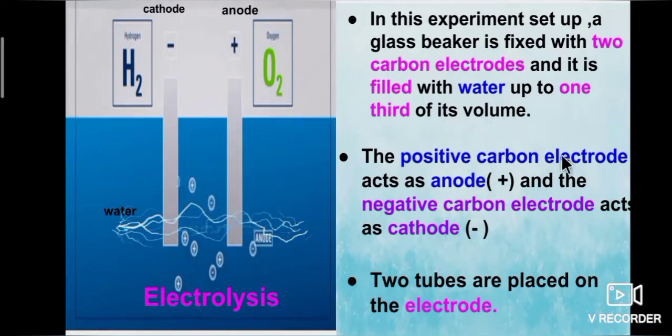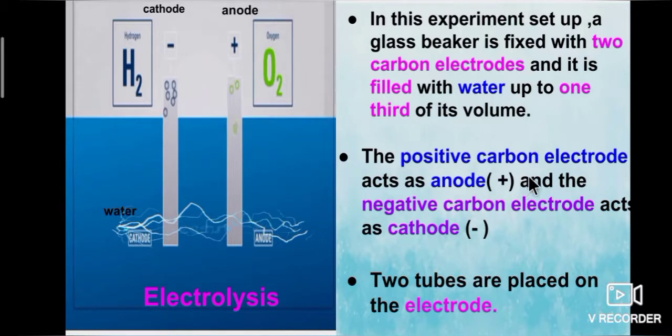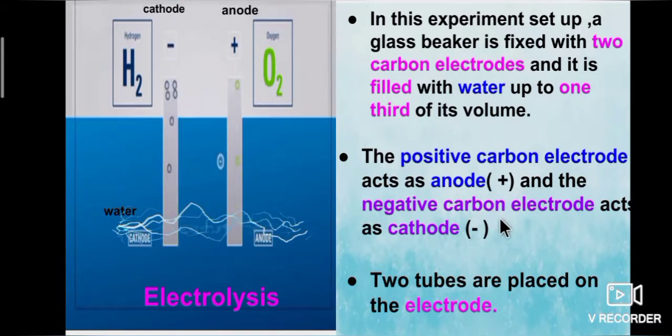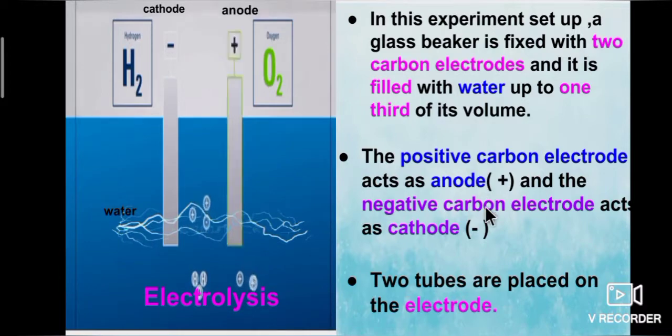One carbon electrode is attached to the positive terminal of the battery. Another carbon electrode is attached to the negative terminal of the battery. So one carbon electrode acts as the anode, and the other acts as the cathode. Two tubes are placed over the electrodes.